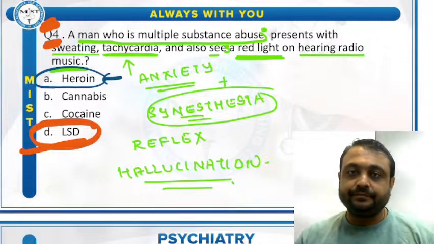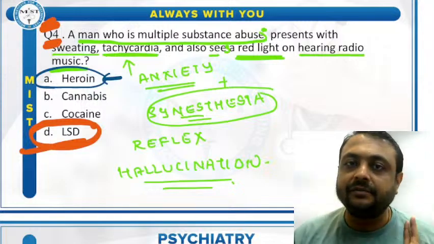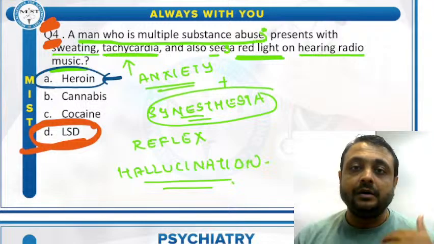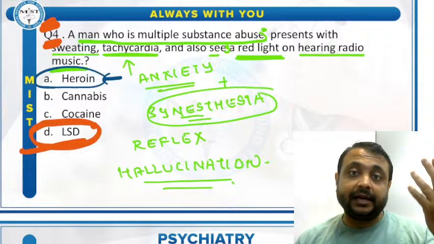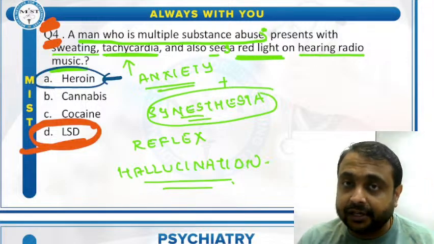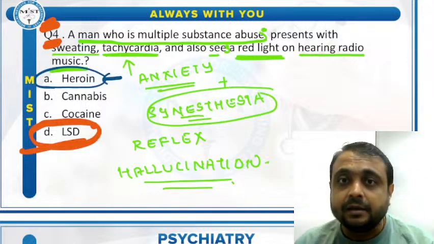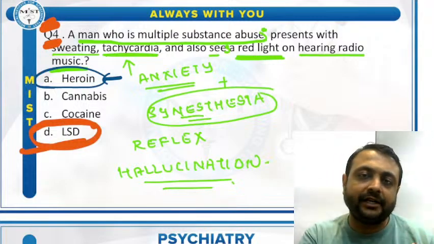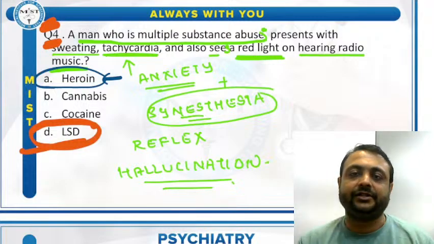Third, cocaine. In cocaine intoxication, we see manic-like symptoms like over-talkativeness, elevated mood, increased happiness. There is sweating, hypertension, tachypnea, and along with those symptoms, there is delusion of persecution as well as tactile hallucination.